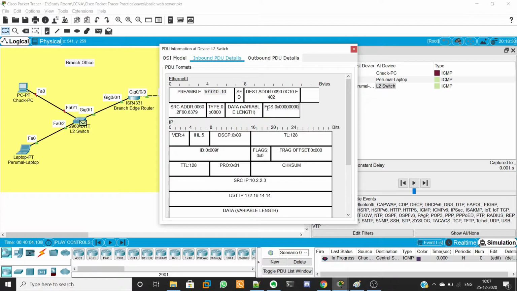Let me explain the FCS field in the Ethernet frame so that you will be able to understand what is meant by same layer interactions. FCS is the frame check sequence. When we transfer over physical mediums like fiber optics and electrical Ethernet cables, there will be some losses, so you won't get the data as it is. Layer 1 and layer 2 work together beautifully to tackle this kind of error. So note down this FCS value. It is simply 0 in my L2 switch.